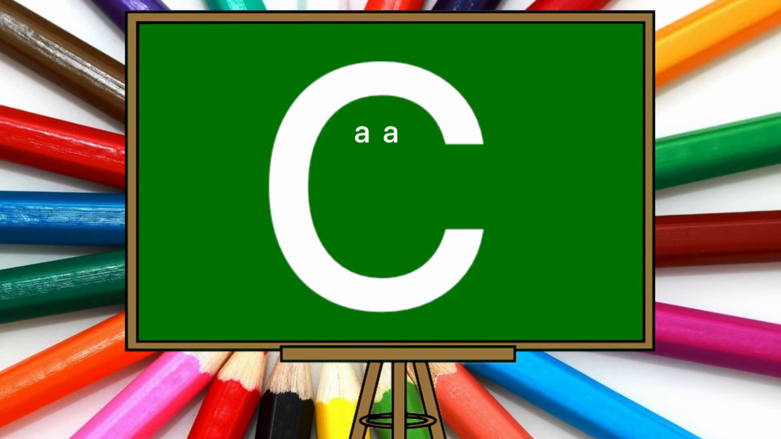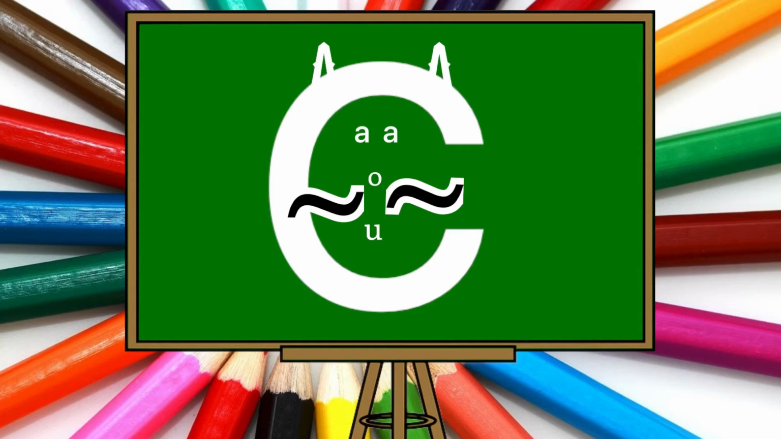And now we are going to use vowel A as eyes. So let's use 2 A as eyes. We put O for the nose and U for the mouth. And when we draw ears and whiskers, we will get our cute little cat. And this cute little cat is showing C is having friendship with A, O, U.